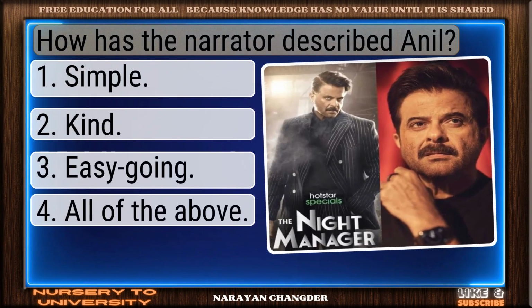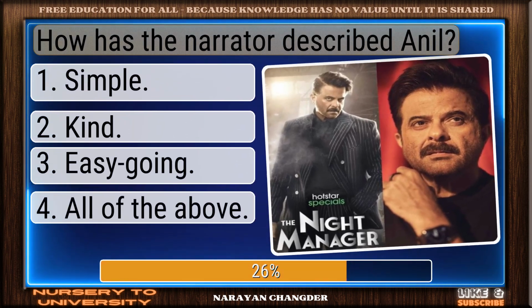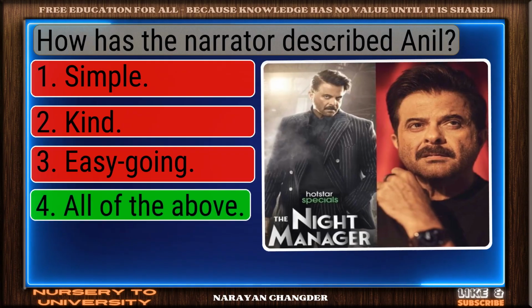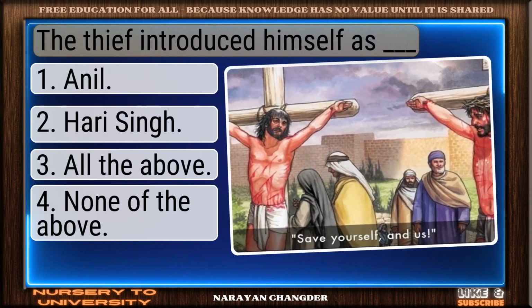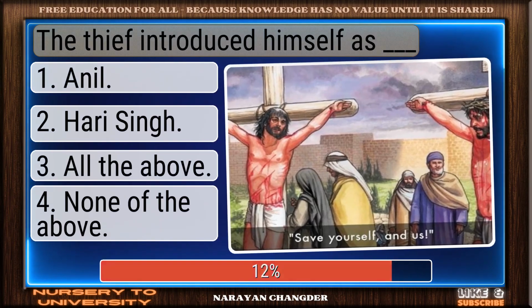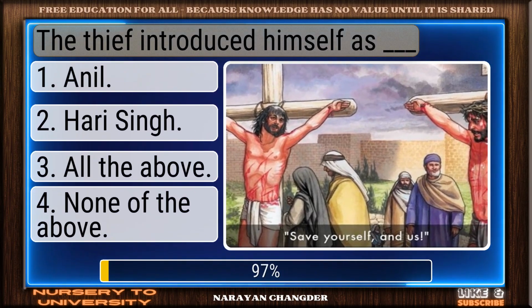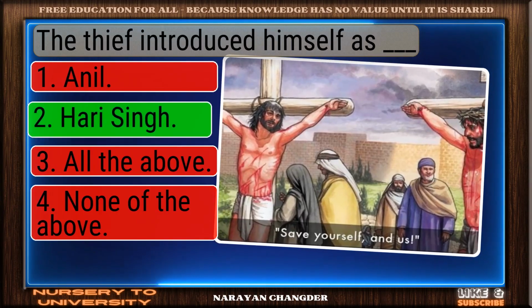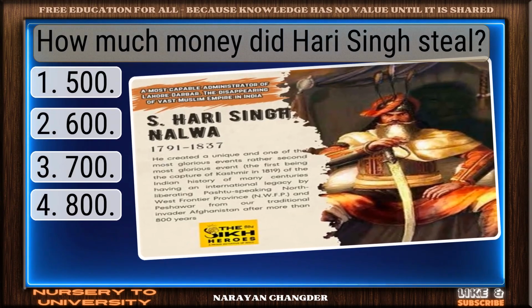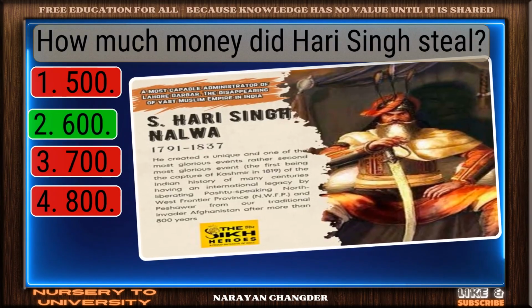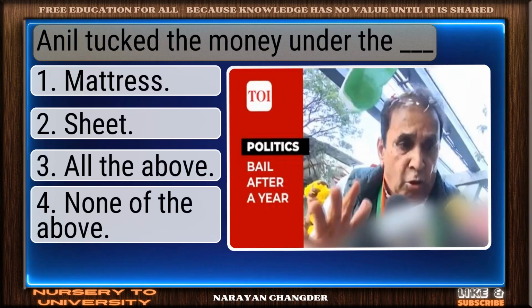How has the narrator described Anil? Perfect. All of the above is the correct choice. The thief introduced himself as Dash. Sharp thinking. Hari Singh is the right choice. How much money did Hari Singh steal? Well picked. 600 is the correct answer.